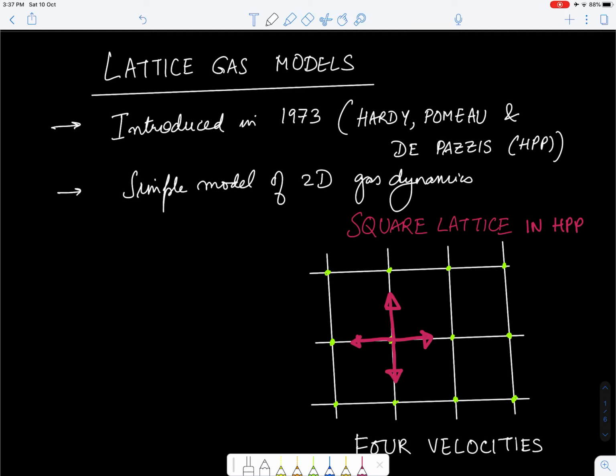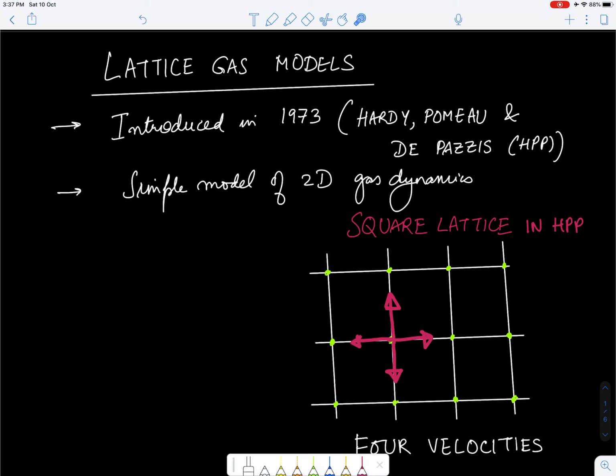The lattice gas models were first introduced in 1973 by three researchers by the name Hardy, Pomeau and de Pazzis, and these models were then given the name HPP after these people who developed the first variant. This is actually a very simple model of 2D gas dynamics. If you look at this figure here, the gas or the system that we work with is a two-dimensional